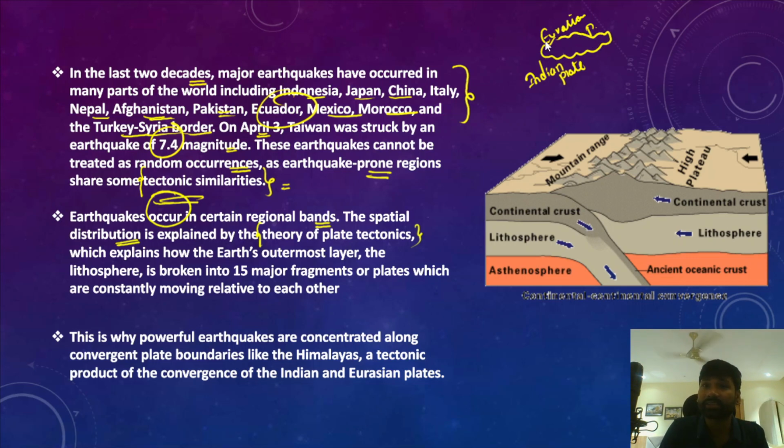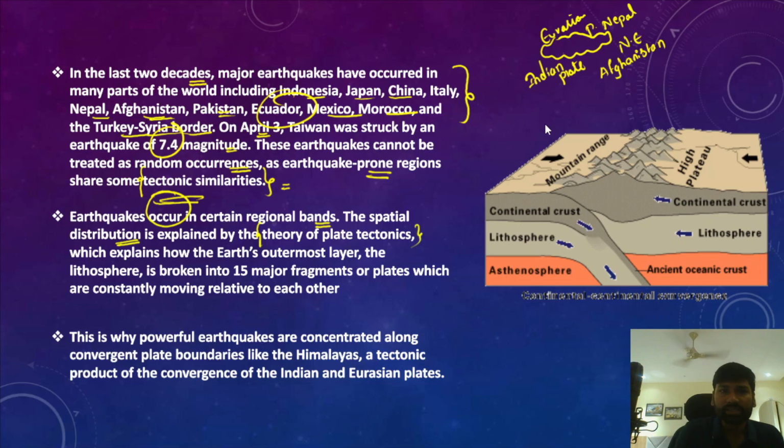Because of that reason, Nepal is more vulnerable to earthquakes, and northeast India is also vulnerable. Afghanistan is also facing the highest vulnerability because of the tectonic activity, the plate movements in the northern part of our country.